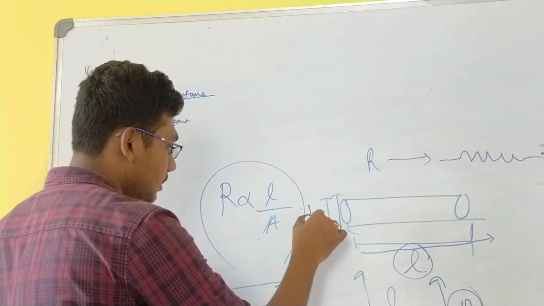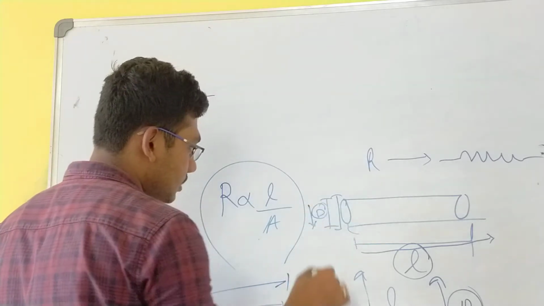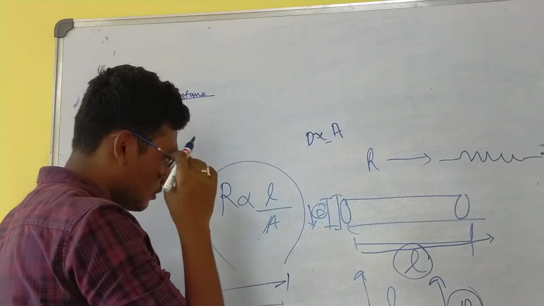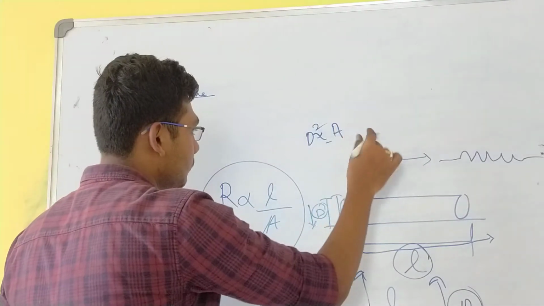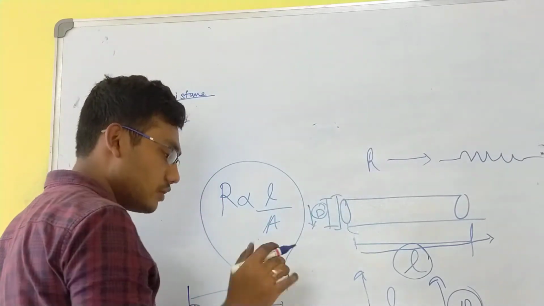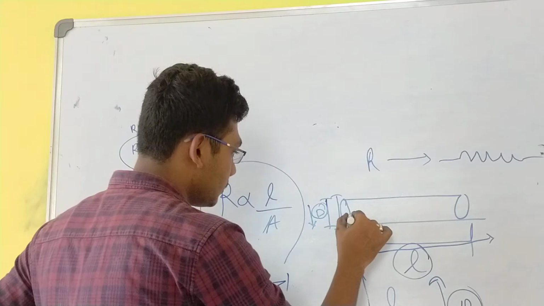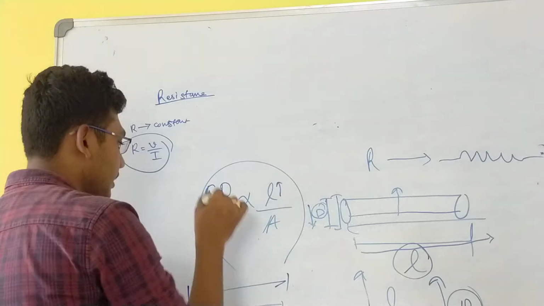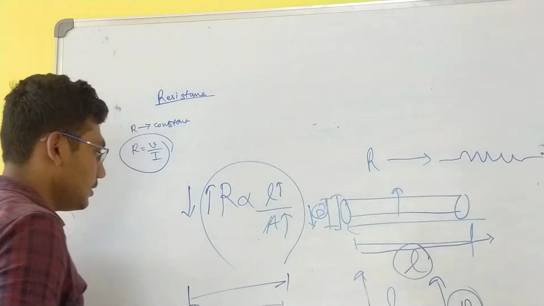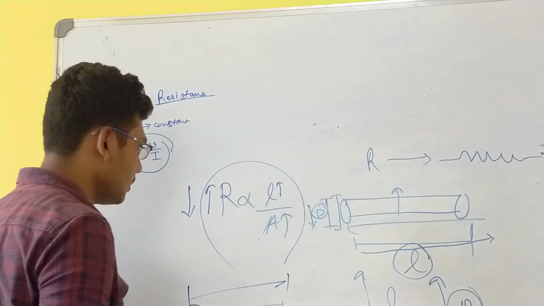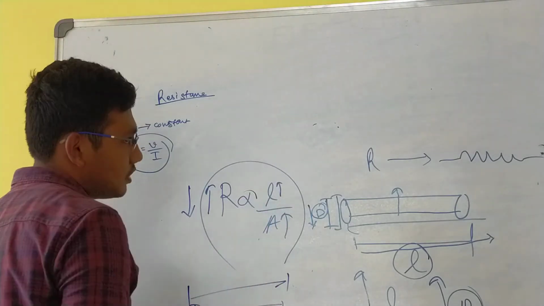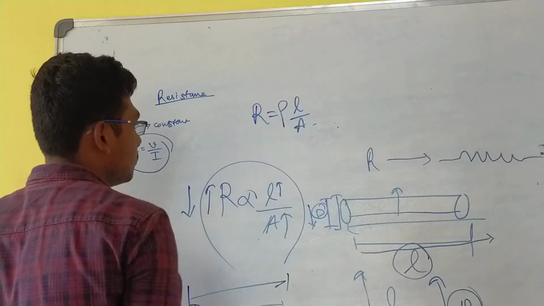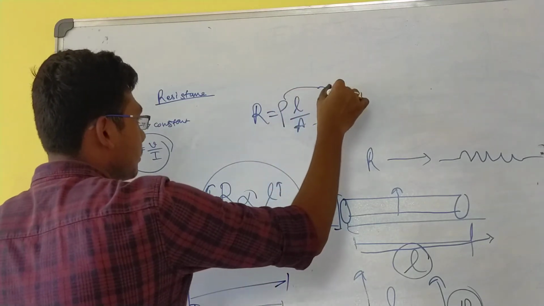Similarly, if I decrease the diameter, the cross sectional area, which is directly proportional to the square of the diameter, the resistance is going to be high. So one thing is for sure: if you increase the length, the resistance increases. If you increase the cross section area, the resistance decreases. We are going to have a proportionality constant here. As a formula, R equal to rho L by A. This rho is resistivity.